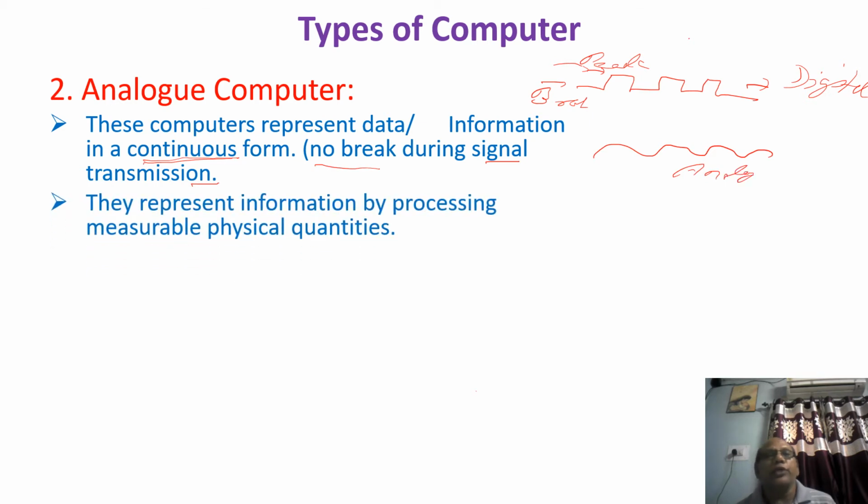Okay, so the next one is they represent information by processing measurable physical quantities. Measurable physical quantities means continuous. Suppose you start from this and finish at this. These are the signals. I showed you only two peaks, but there are so many signals like this. Physical quantity means direct quantity, direct value.